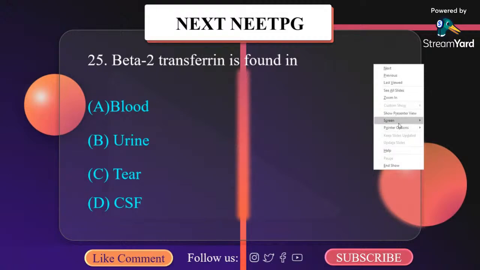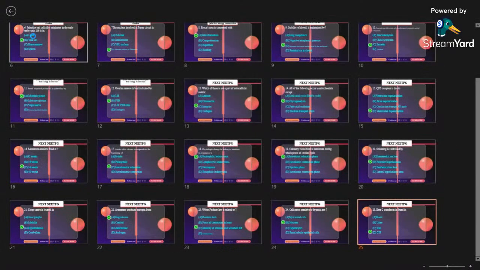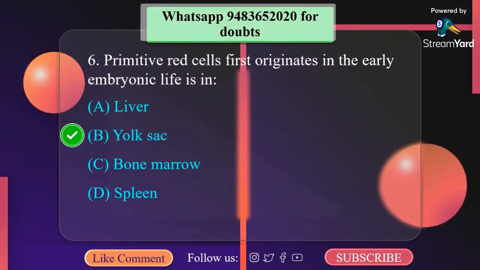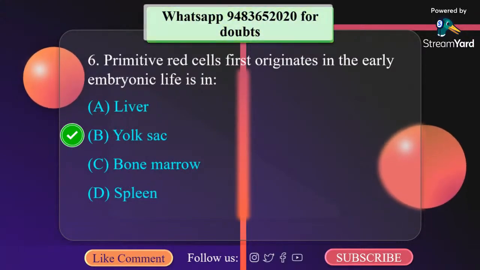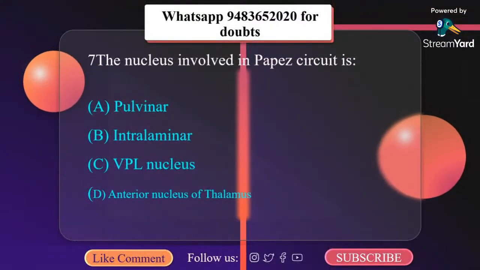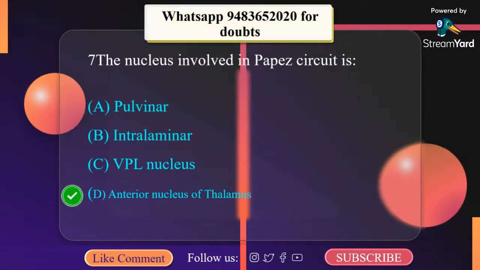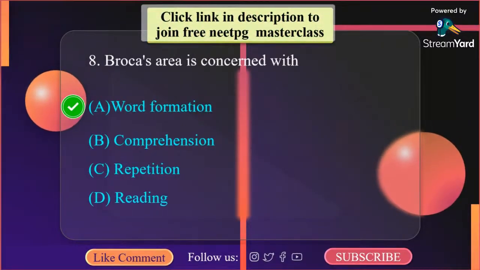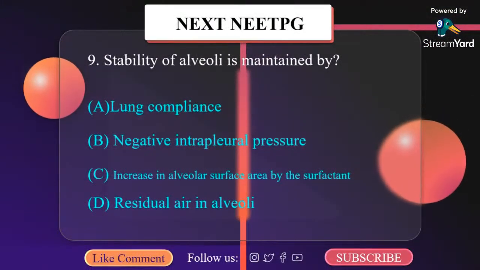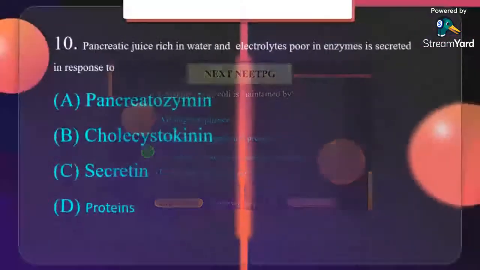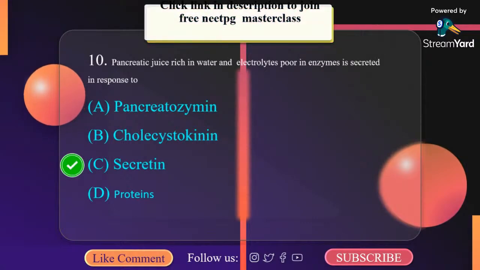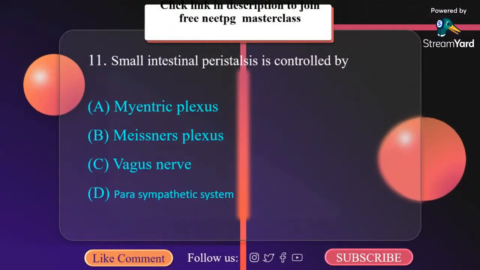So let us once again revise all the questions. Primitive red cells first originate in the early embryonic life in the yolk sac. The nucleus involved in Papez circuit is the anterior nucleus of thalamus. Broca's area is concerned with word formation. Stability of alveoli is maintained by increase in alveolar surface area by surfactant. Pancreatic juice rich in water and electrolyte, poor in enzyme is secreted in response to secretin. Small intestinal peristalsis is controlled by myenteric plexus.